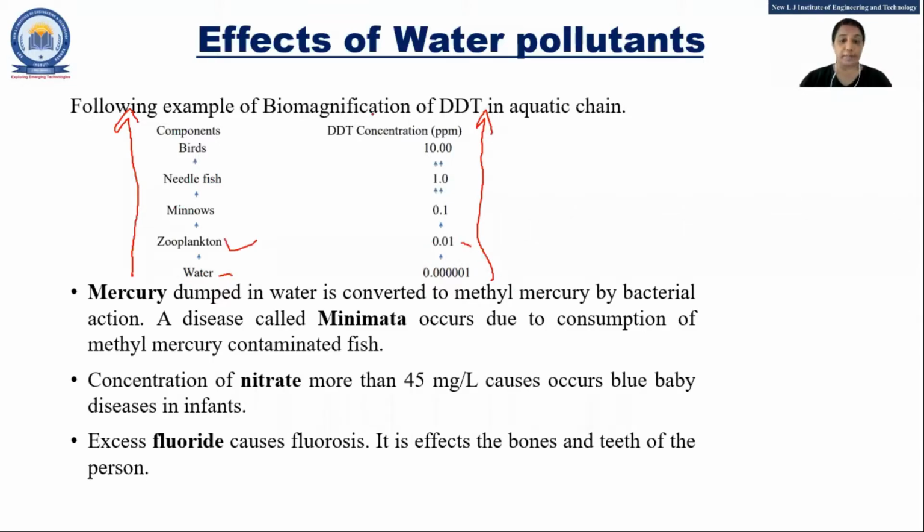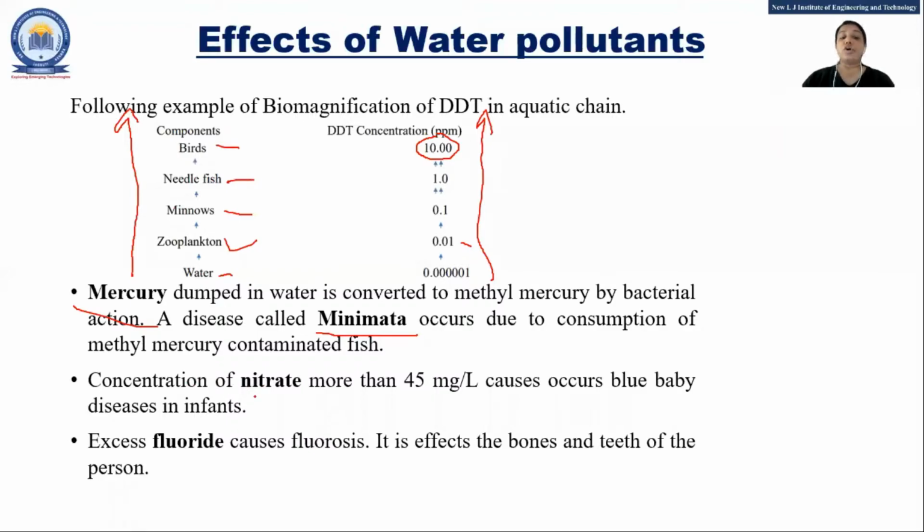You can see here 0.01 ppm, right? Again that is consumed by minnows. So at that time the concentration increases. That is consumed by needlefish, and needlefish are consumed by birds. So you can see that in birds there will be a 10.00 DDT concentration. So obviously it affects the birds more, right? So in this way it increases, and that process is called the biomagnification process. Now here it is written that because of mercury, some disease is there, that is called Minamata.